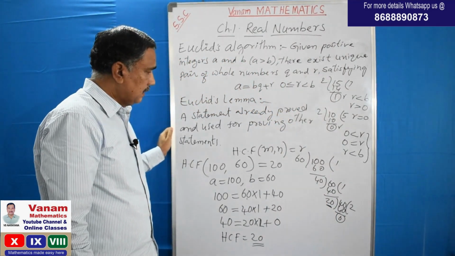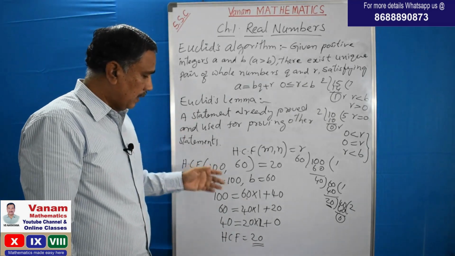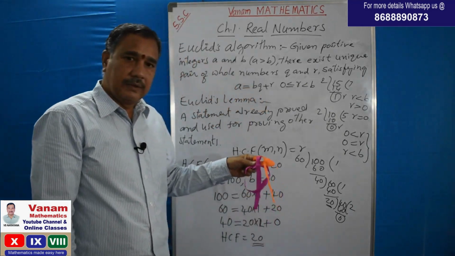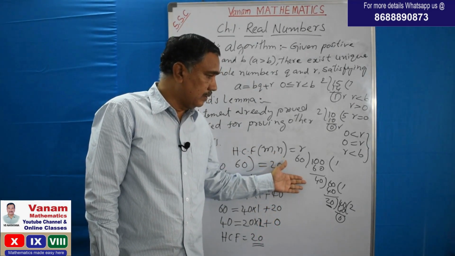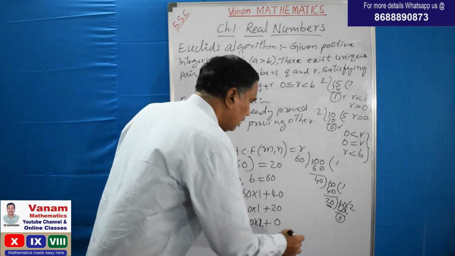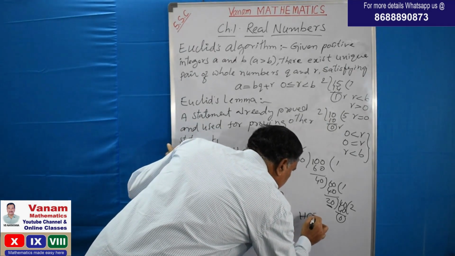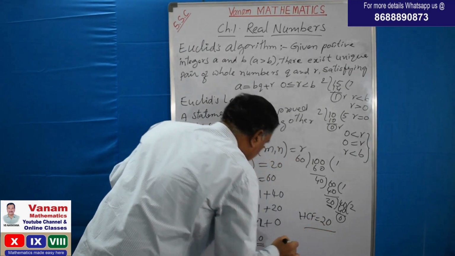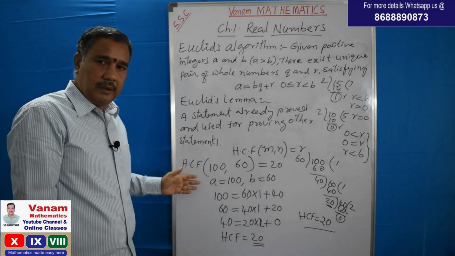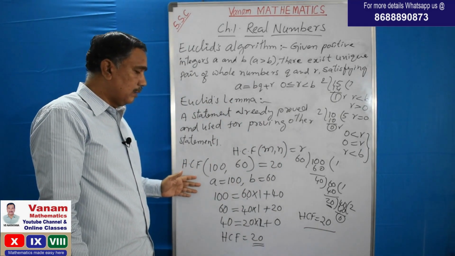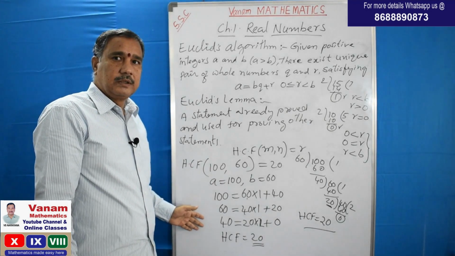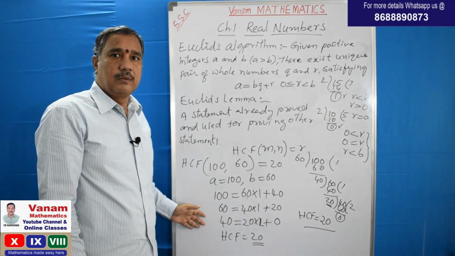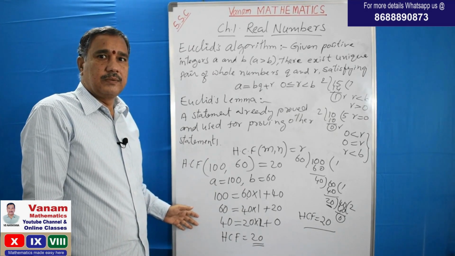So in all the methods, by the activity method we got the HCF 20, and by the division method also we got HCF 20. Here, what is the HCF? HCF is equal to 20, and by applying Euclid's division lemma also we got 20. Okay, so this is a use of Euclid's division lemma for finding the HCF of two given numbers.